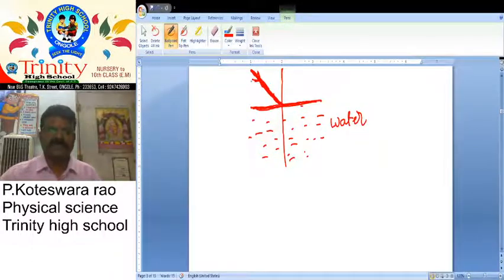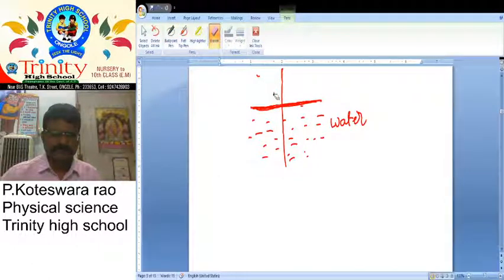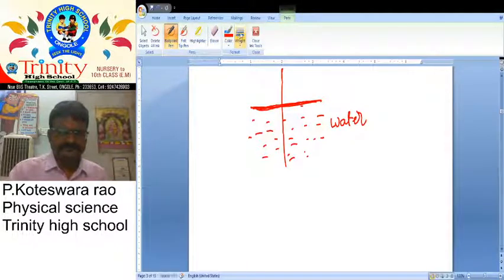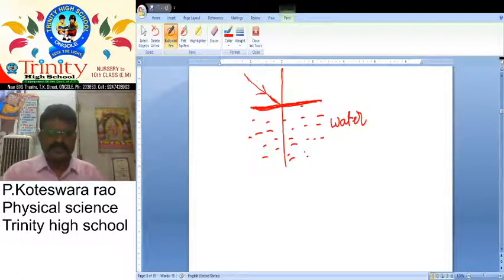It is one single beam of light. So what about this one? This is the incident ray. We already told, this is the incident ray. And what about this one? Normal line. And this one? Interface.